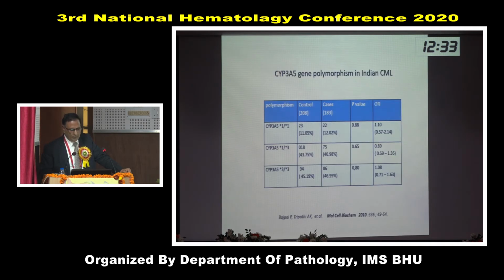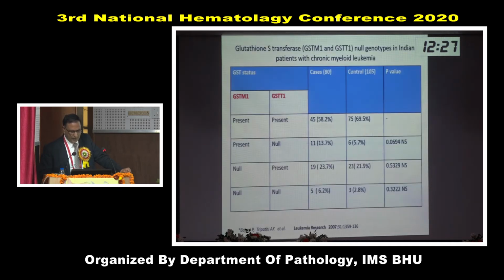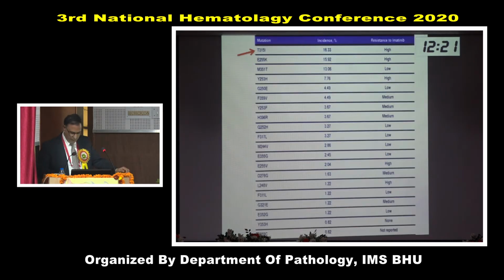Also we did some study on gene polymorphism to find out why our patients develop CML at earlier age, and had some small statistical correlation in patients who had null type of this. But this is not very important.